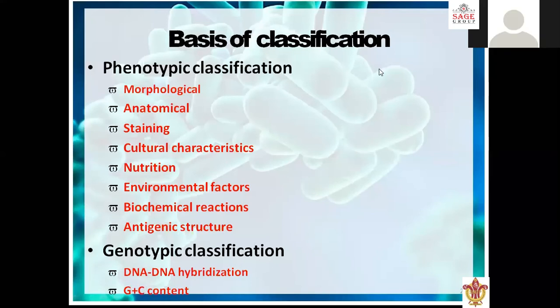Four types of bases are present inside the DNA: guanine, cytosine, thymine, and adenine, ATCG. If we calculate the G plus C content, then we can also classify bacteria according to genotypic classification. G plus C content is different in different types of bacteria.